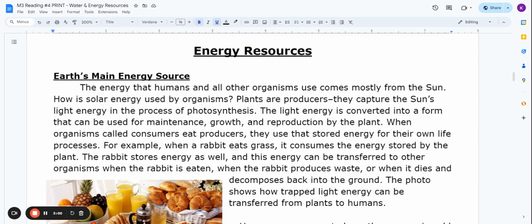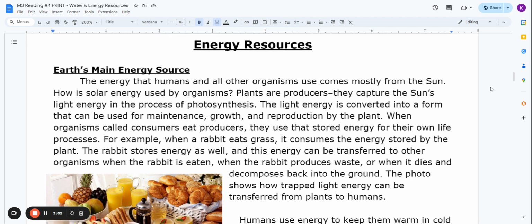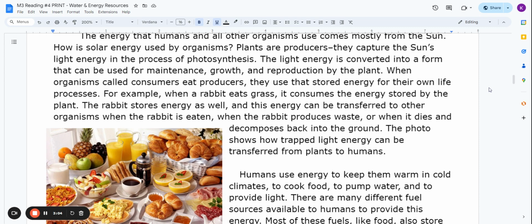Energy resources. Earth's main energy source. The energy that humans and all other organisms use comes mostly from the sun. How is solar energy used by organisms?